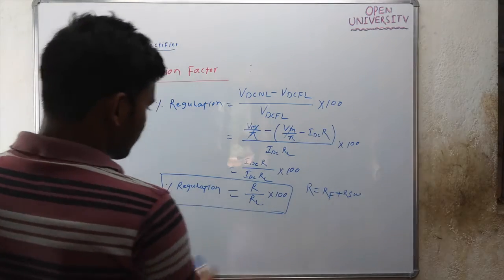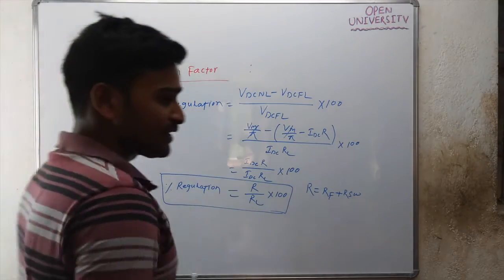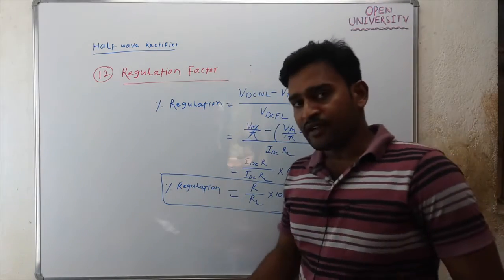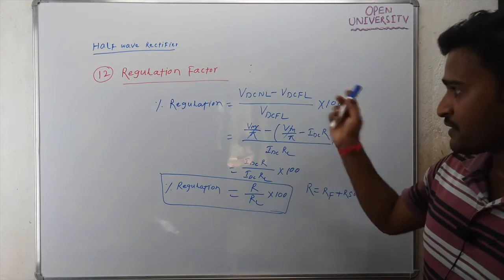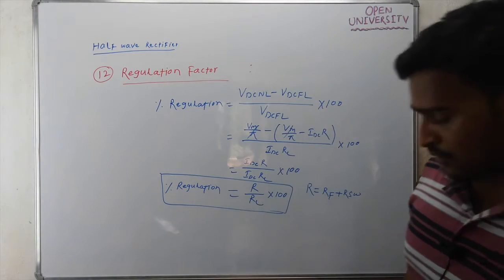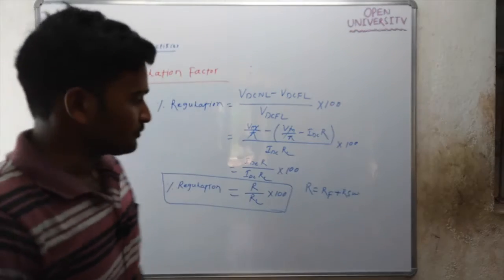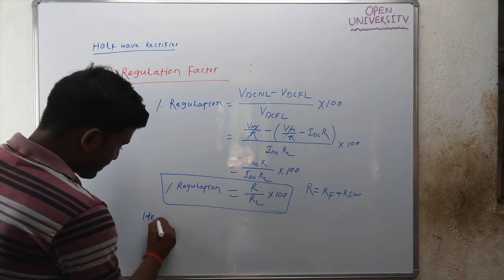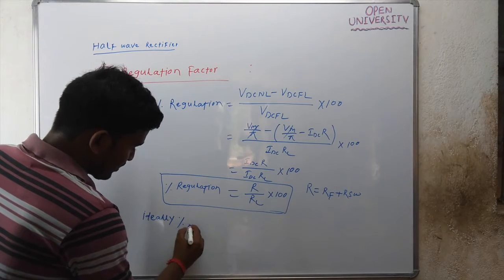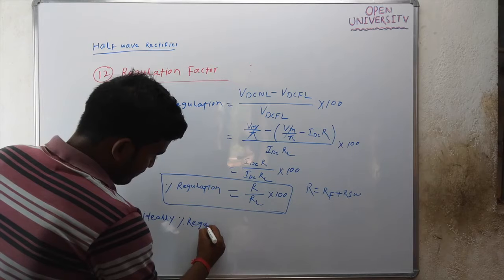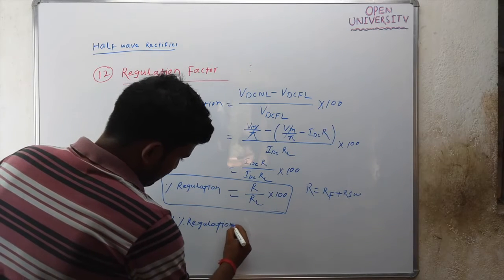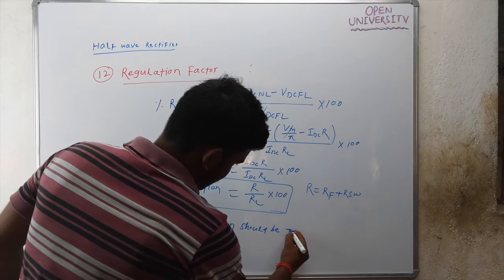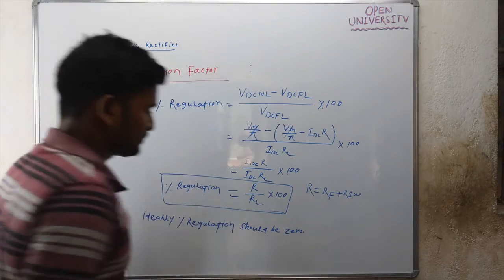Means percentage regulation 0 means there should not be any change in the DC output voltage due to change in DC load current. Ideally, if this IDC changes, then there should not be any change in the DC output voltage. Ideally, percentage regulation should be 0.